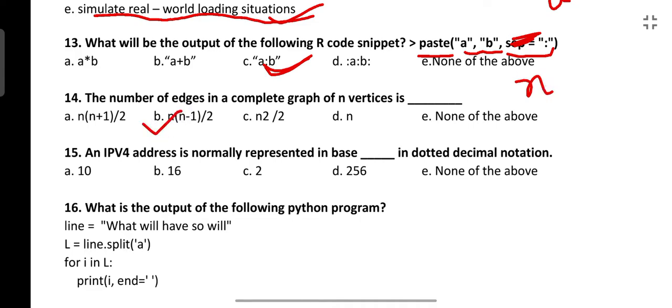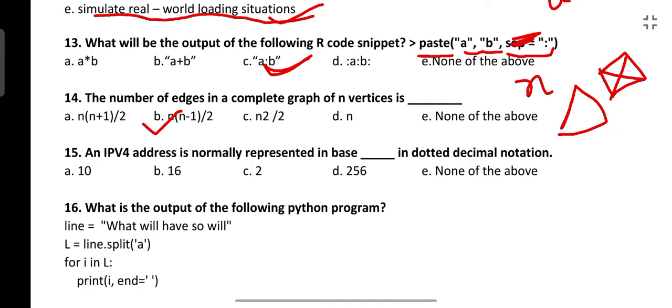Suppose you don't know the formula but you know what a complete graph is, you can derive this formula also. Firstly check with 3. This is a complete graph having 3 vertices and 3 edges, and this is a complete graph having 4 vertices and 6 edges. So you can see which formula is working here. Just put the number of vertices and see whether you are getting the number of edges or not.